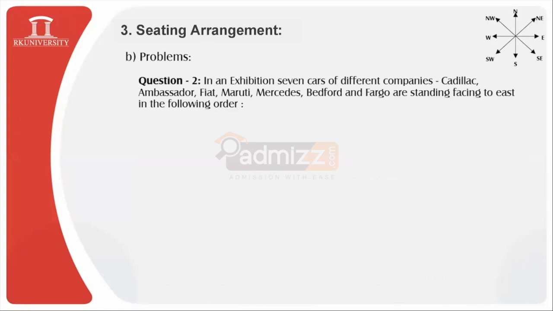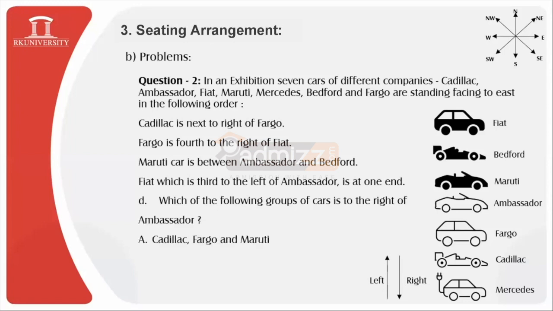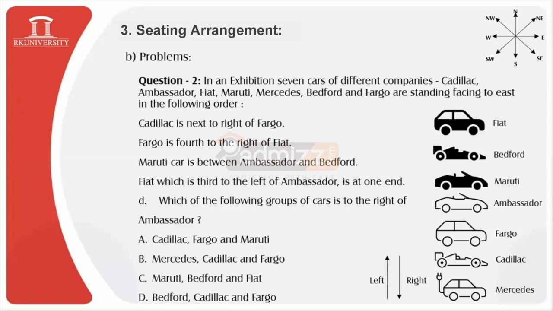Next question. Once again, we have the same main question, so I will quickly have the arrangements done. Which of the following group of cars is to the right of Ambassador? We need to observe towards the right of Ambassador, these 3 cars are located: Fargo, Cadillac and Mercedes. And what will be the answer? Yes, very good. Excellent. So B is the correct answer: Mercedes, Cadillac and Fargo.